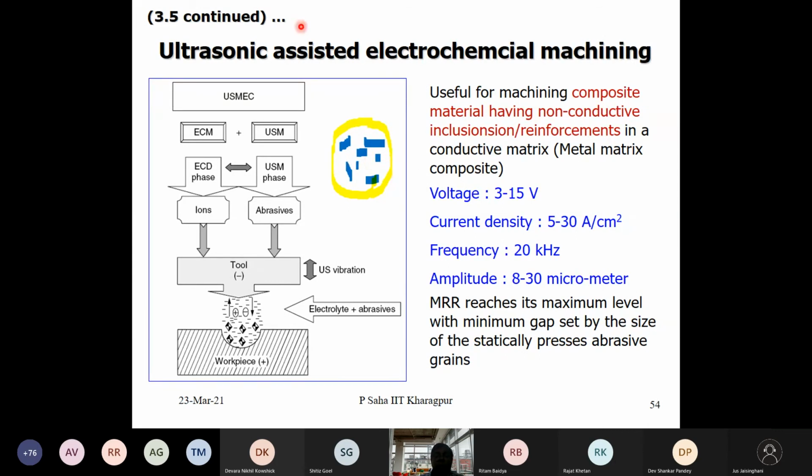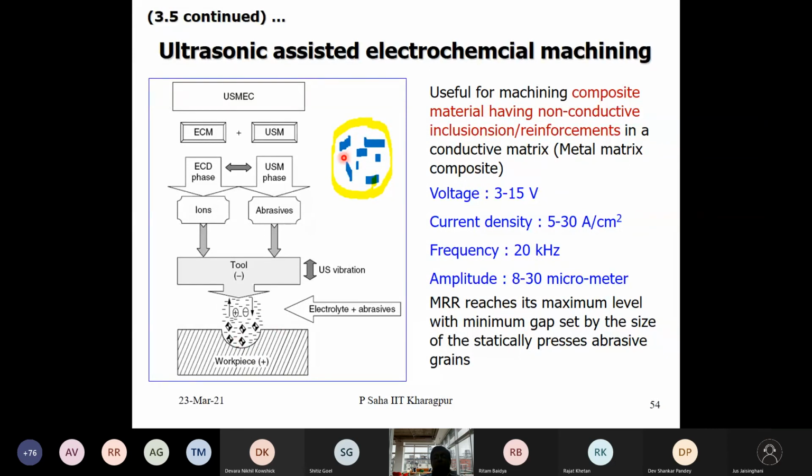But through such an ultrasonic assisted ECM process, what can we do? I am electrochemically dissolving, but wherever we are unable to remove the inclusions by the ECM process, the job, or locally the reinforcement particles, will get hammered by the abrasive particles.